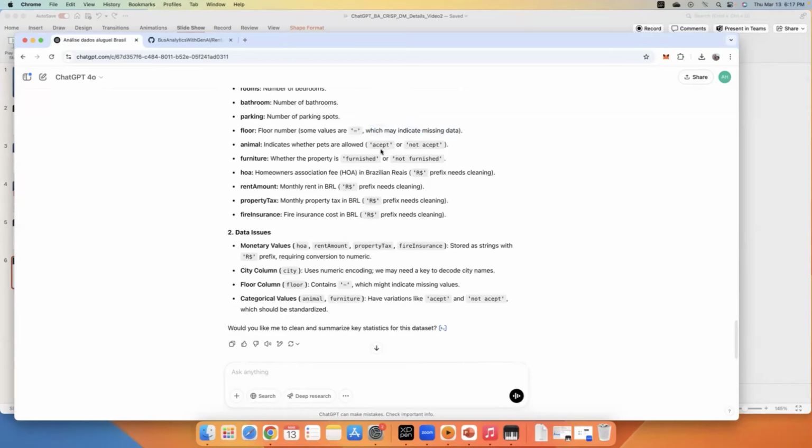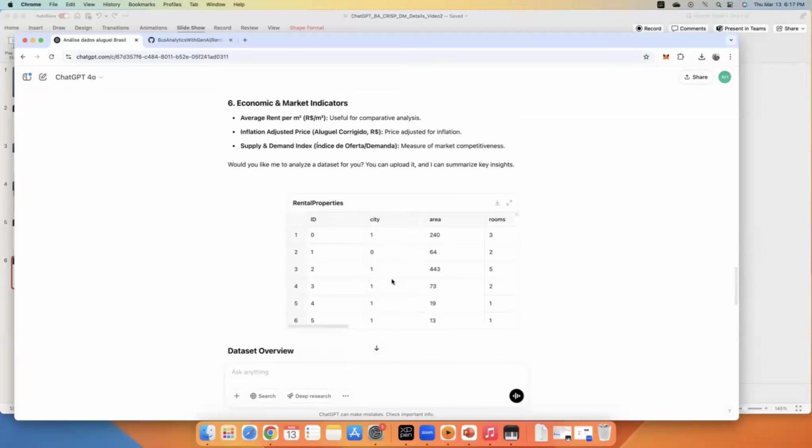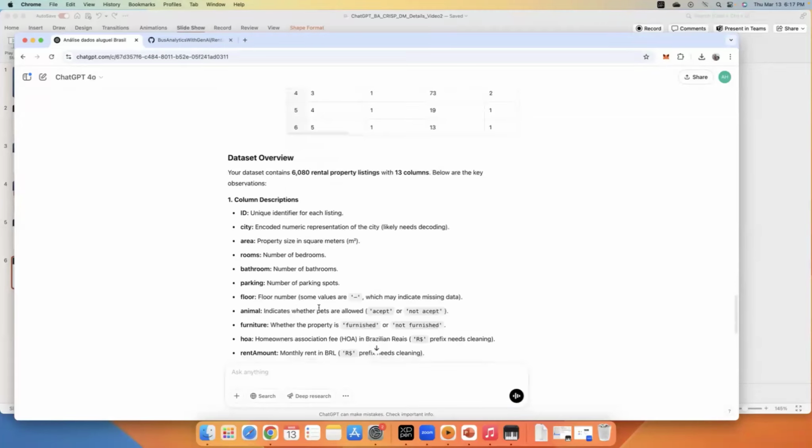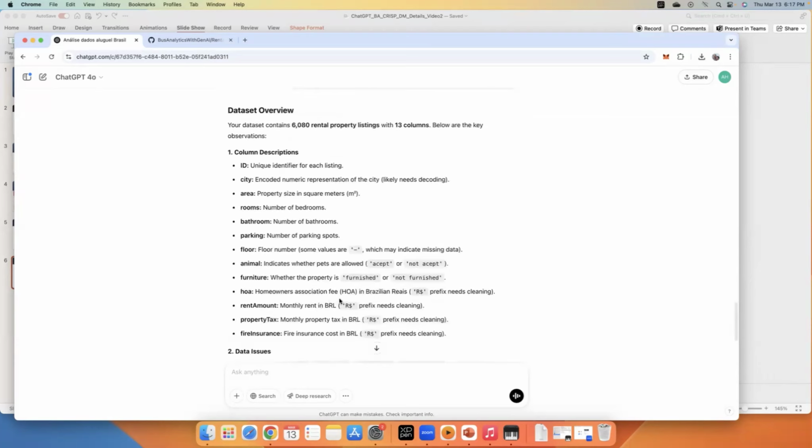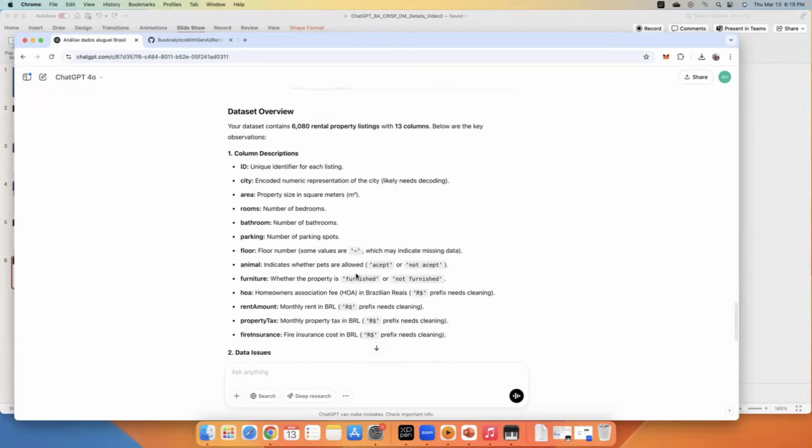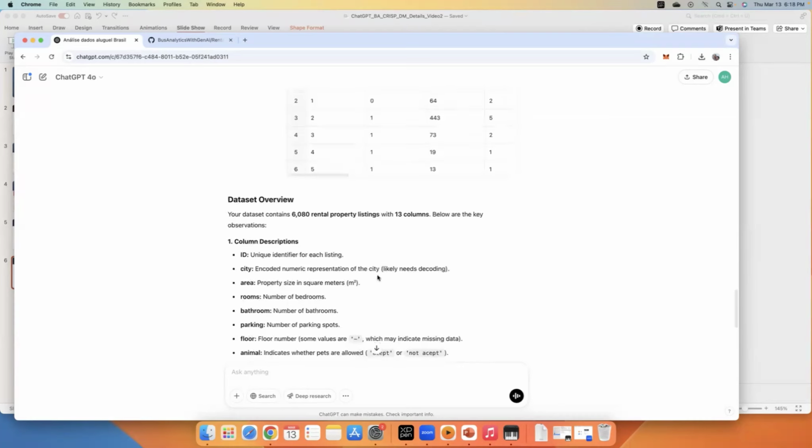That's a nice warning to help me. I wish ChatGPT would figure out whether accept, not accept is a typo. Usually when that happens, ChatGPT will tell you there's a possibility that this is a typo. This time it's not saying it. Anyway, it's no big deal. I can see that that's a typo.